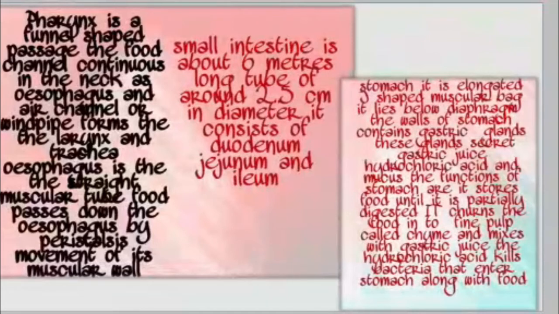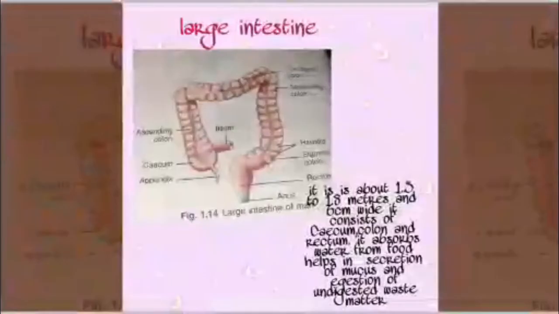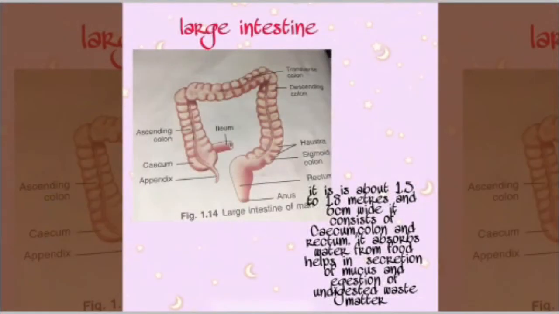After the stomach, the small intestine is present, and the small intestine is about a 6 meter long tube, around 2.5 centimeter wide. It consists of duodenum, jejunum and ileum. The duodenum is a C-shaped intestine, about 25 centimeter long. Its descending limb receives openings. The jejunum is longer and narrower than the duodenum, and the ileum is about 3.5 meters long.